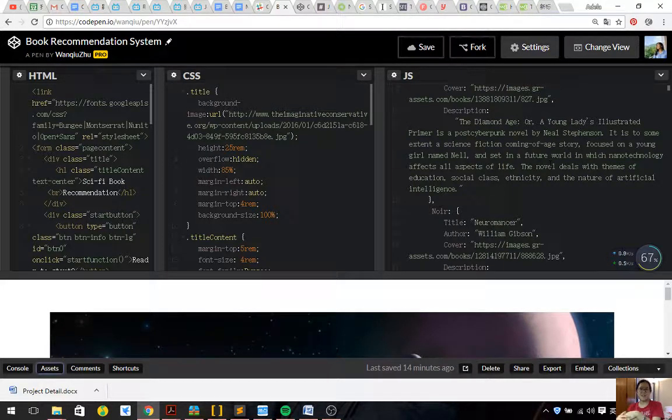I found that the key can not only be represented after the dot, it could also be represented in an array, in square brackets with a string. That could also be the key as well.